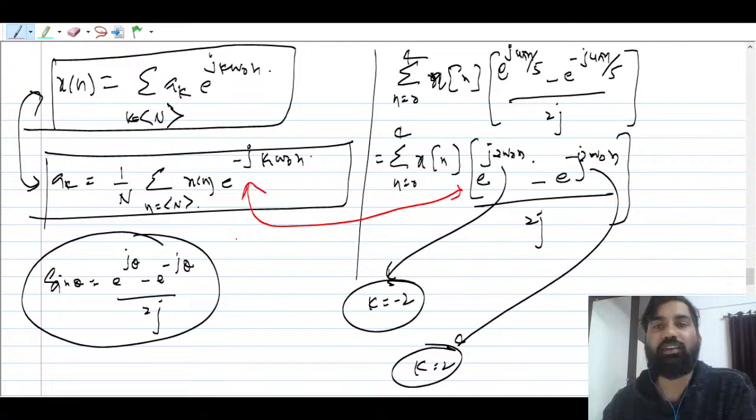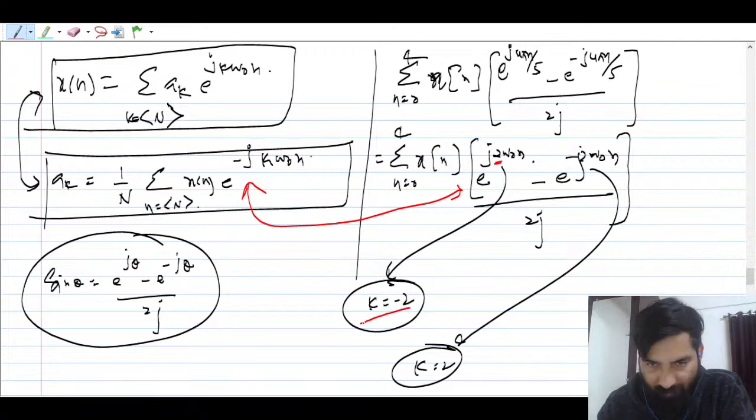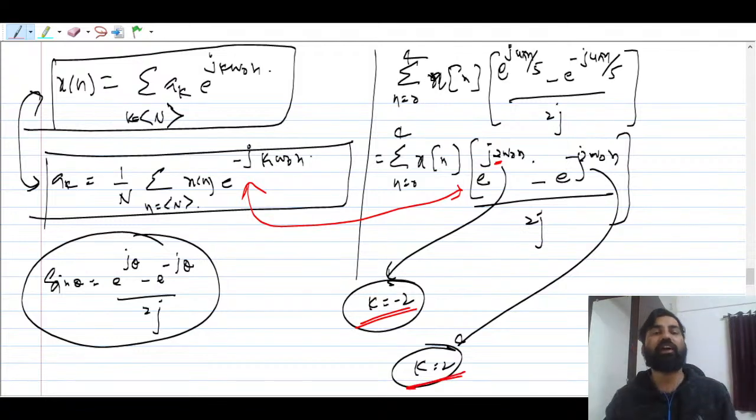here this is minus k. Minus k is nothing but 2, so k equal to minus 2. This is minus k equal to minus 2, so this is nothing but k equal to 2. I hope this makes sense. So this is how you can find out the coefficient.